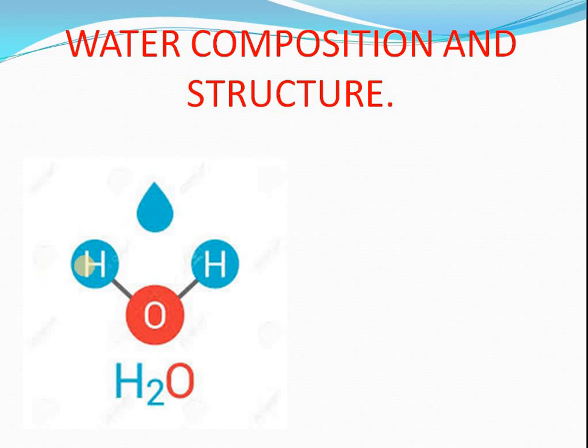As you see from here, water contains what? Water contains 1 atom of oxygen and 2 atoms of hydrogen, and the structure is bent V. If you talk of mass ratio, it is 2:16 or 1:8, because the atomic mass of hydrogen is 1 and of oxygen it is 16.